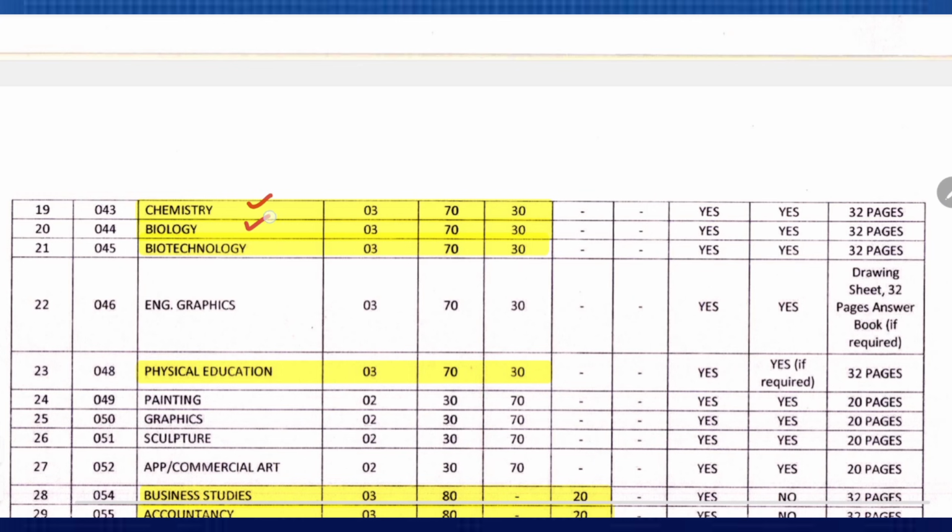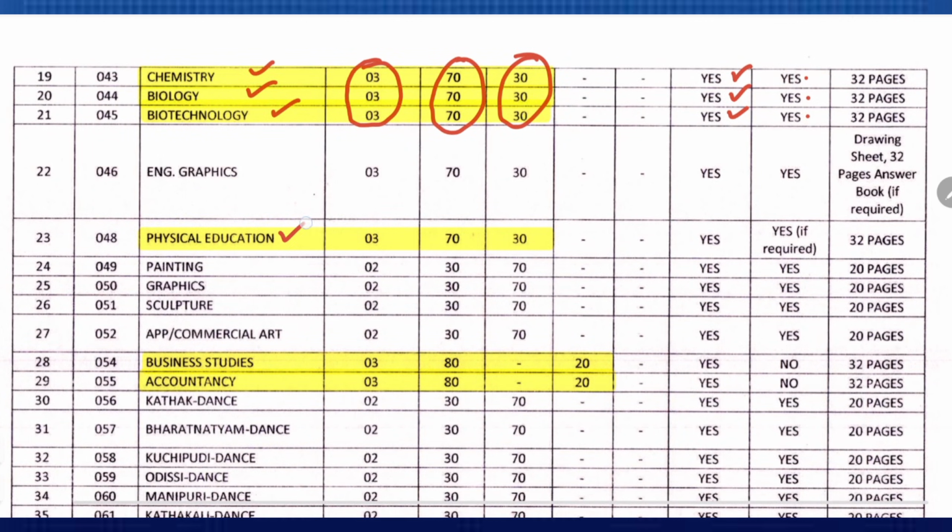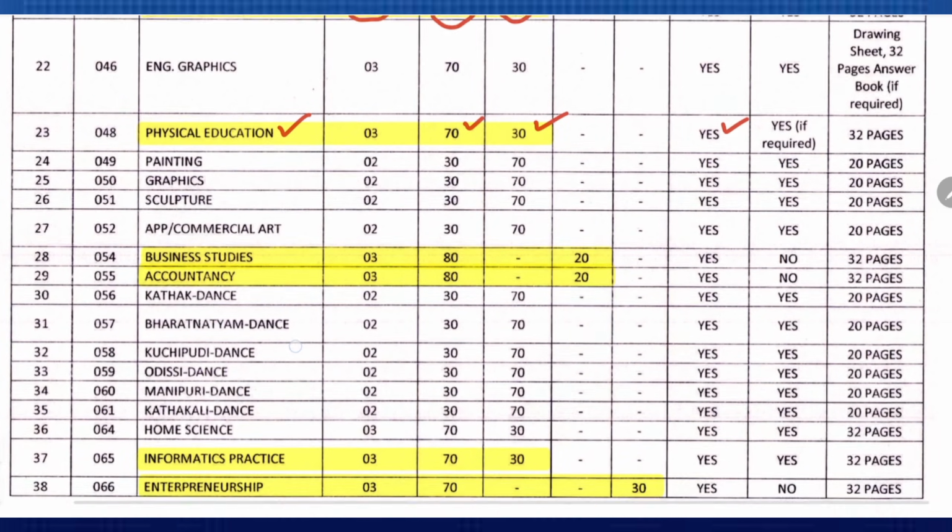Next, for chemistry, biology and biotechnology, all of these will have a 3 hour theory exam of 70 marks and 30 marks practical examination in presence of a practical examiner, and they will be provided with a practical answer book from CBSE. Same for physical education as well, 70 plus 30 in presence of a practical examiner.